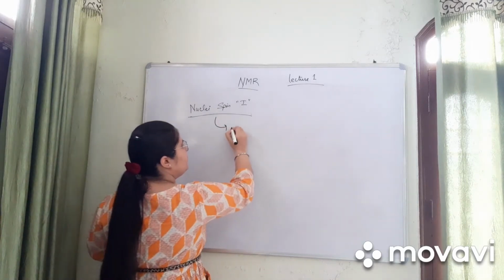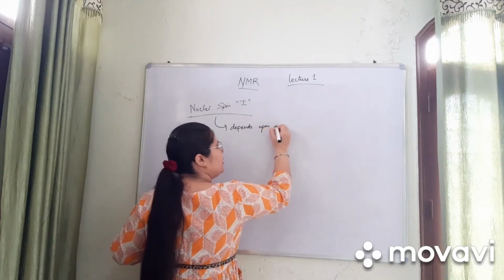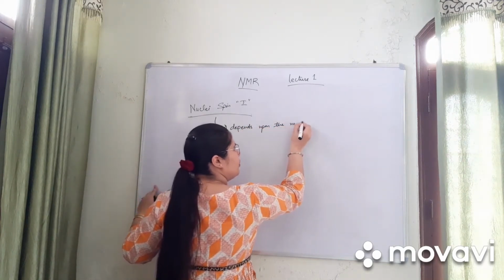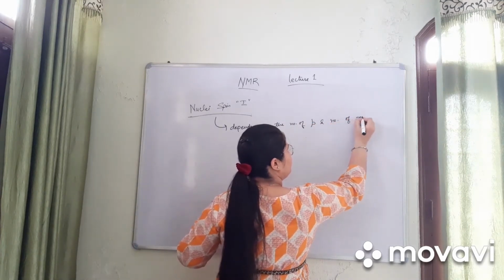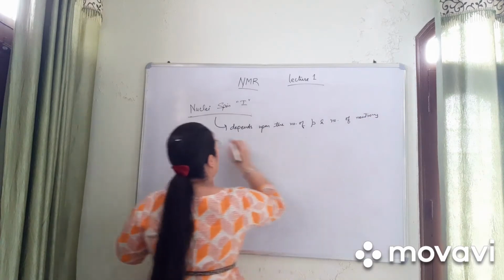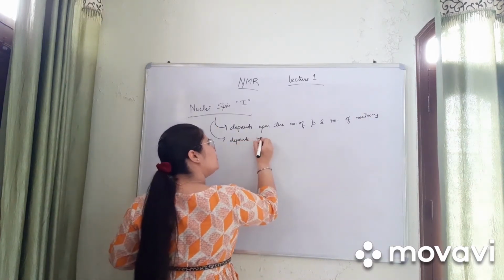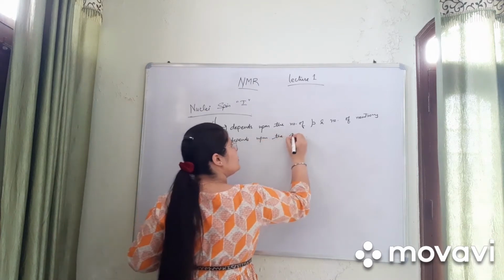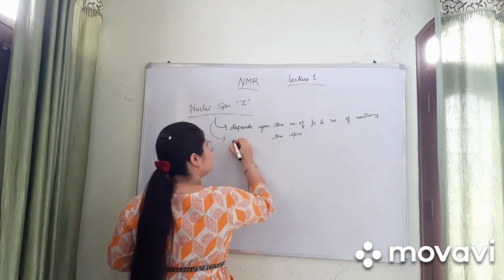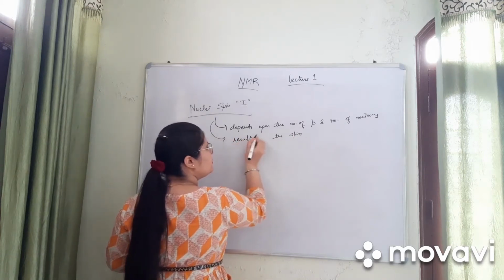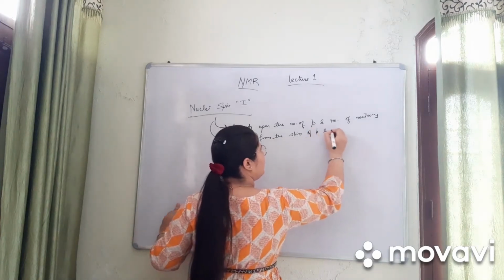It depends upon the number of protons and number of neutrons, and results from the spin of proton and neutron.